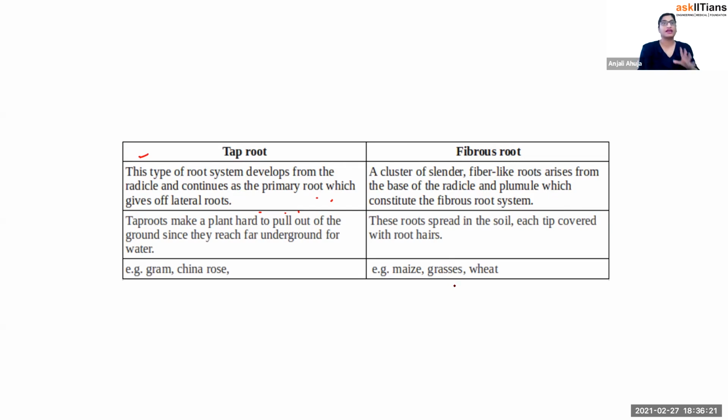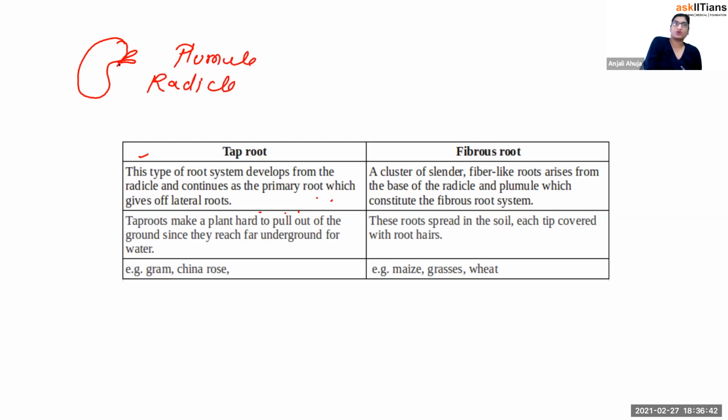Guys, there is a thing known as seed. Seed is the baby plant. Seed is the one which grows to form the whole plant. In the seed, when germination happens, there are two important parts. One is known as plumule and one is known as radicle. In most cases, the lower one is radicle, the upper one is plumule. In most cases, radicle grows to form the roots and plumule forms the shoots. But in the fibrous one, the plumule a little also grows to form the fibrous root. It doesn't have a proper design. For now, you remember these terms.